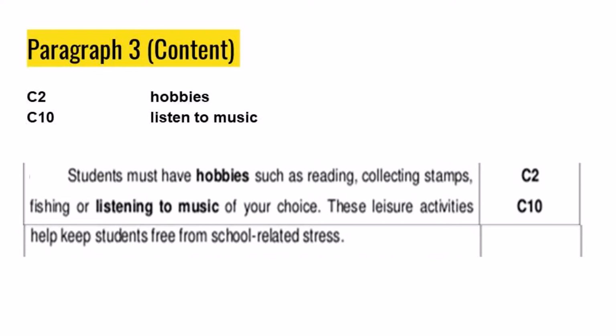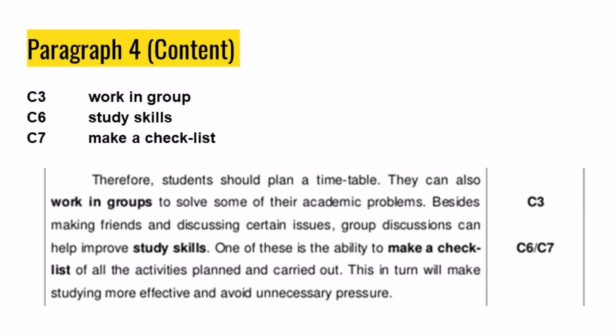Paragraph 3. You can use Content 2, hobbies. Content 10, listen to music. Students must have hobbies such as reading, collecting stamps, fishing or listening to music of your choice. These leisure activities help keep students free from school-related stress. Paragraph 4. Content 3, work in group. Content 6, study skills. Content 7, make a checklist.